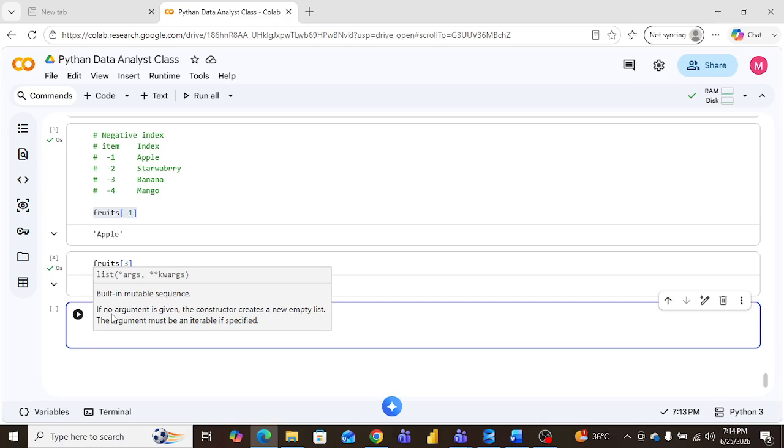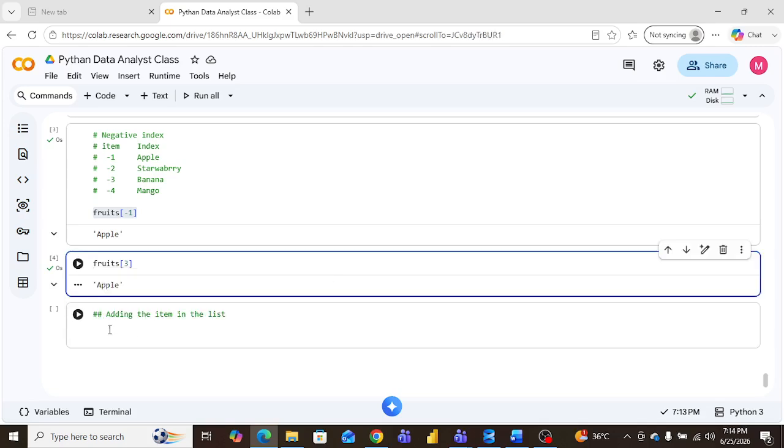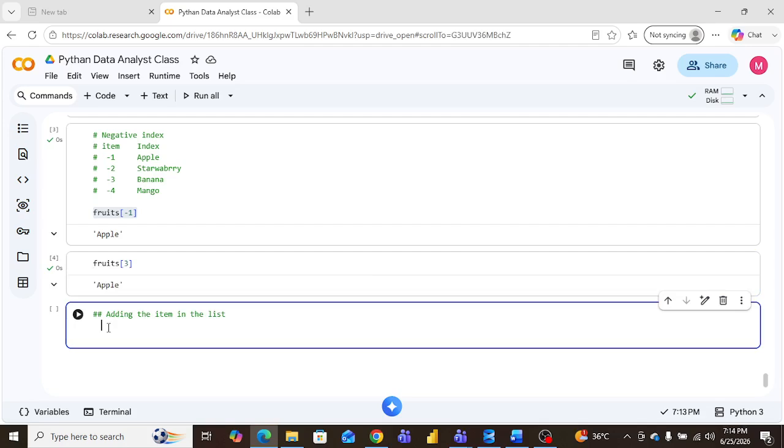So I make one note: always adds items at the end of the list.